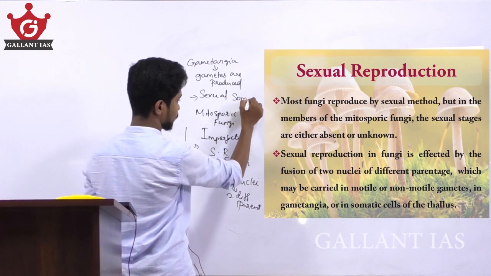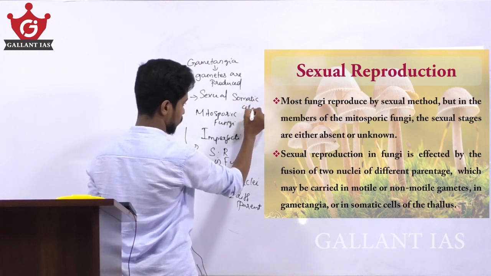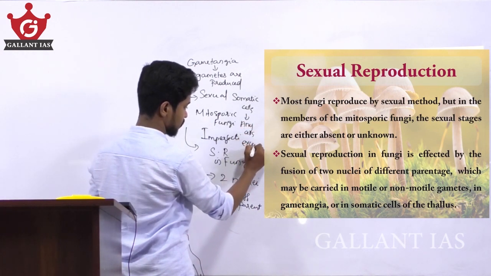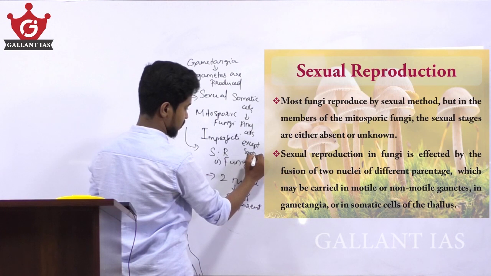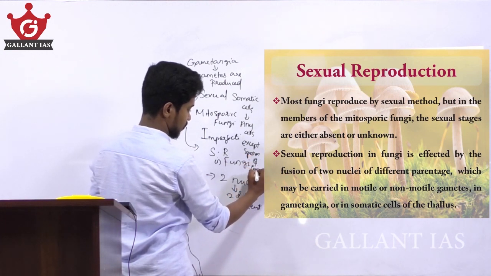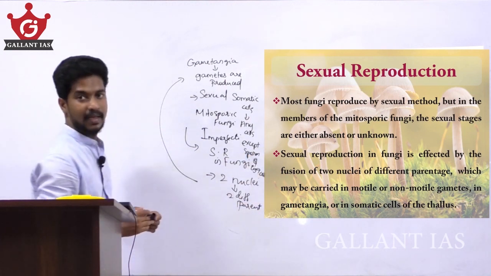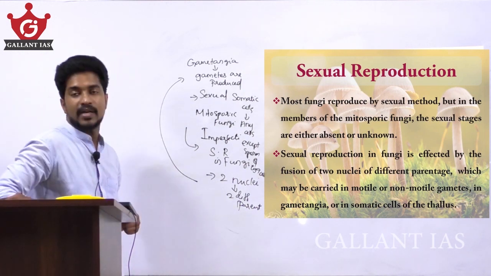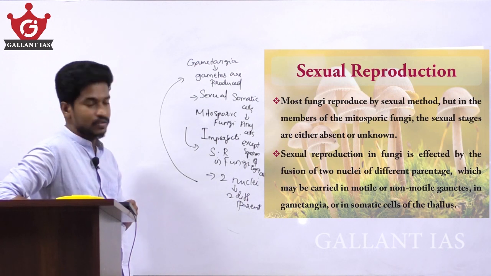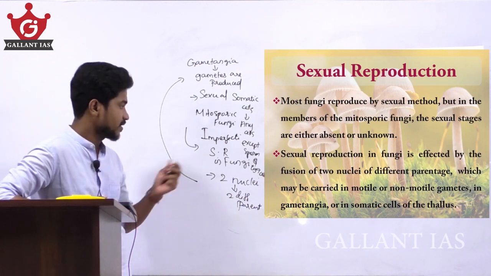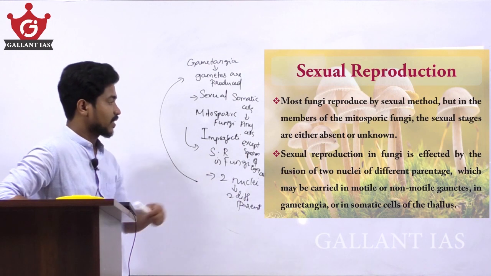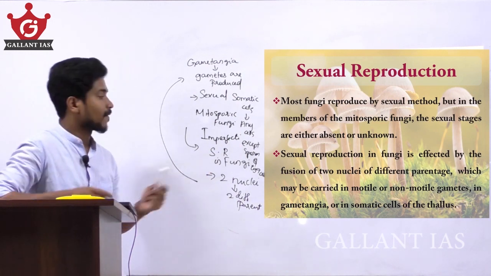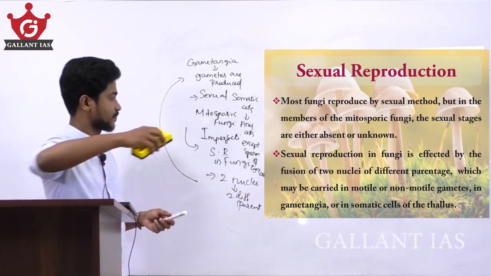Somatic cells means any cells except sperm and egg cells. So sexual reproduction in fungi is affected by the fusion of two nuclei of two different parents, which may be carried in motile or non-motile gametes in gametangia or in somatic cells of the thallus.